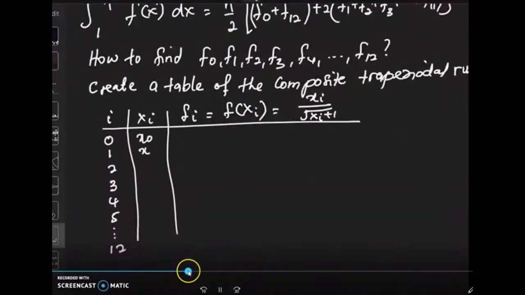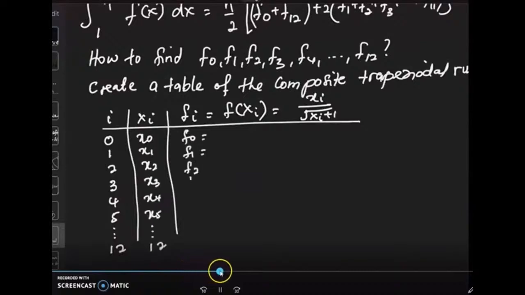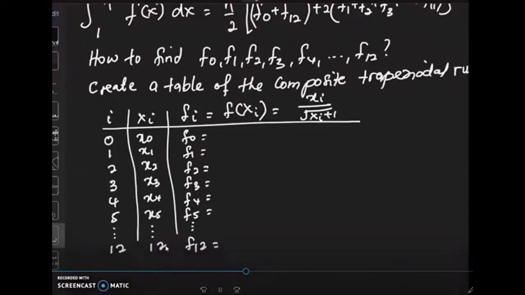So what to do? You need to use the equation. Put the F1, F2, F3, F4, F5, F6, and so on. Now find F. F is x divided by x plus 1. Okay, F is what? F is x divided by x plus 1. So for F1 and F11, you put aside, because you need to do a summation of all the F and times 2.